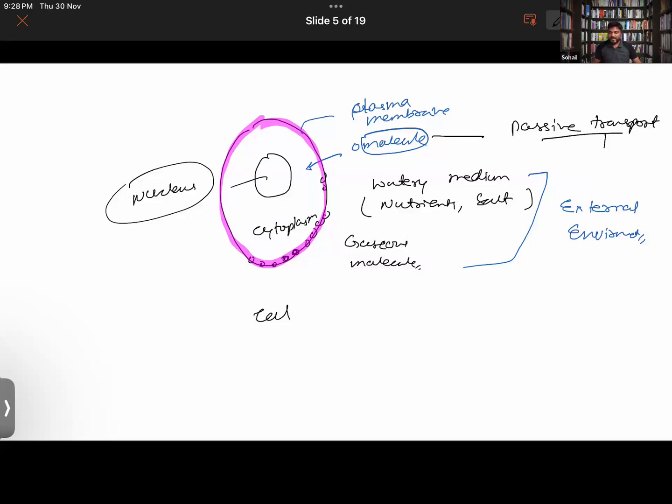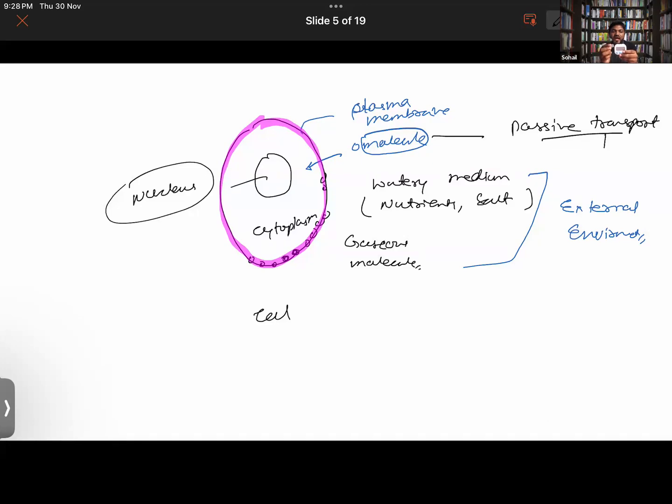Okay, look here. Say now there is a cell like this, and say there's a component outside of it, a small molecule, and it has to enter into the cell. While it was entering the cell, it didn't require any energy.